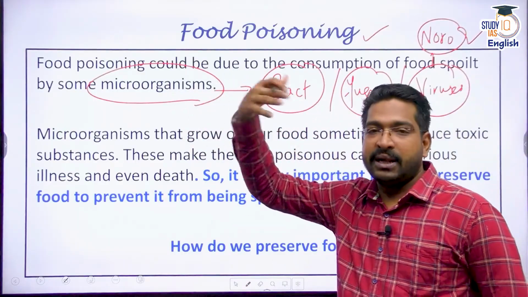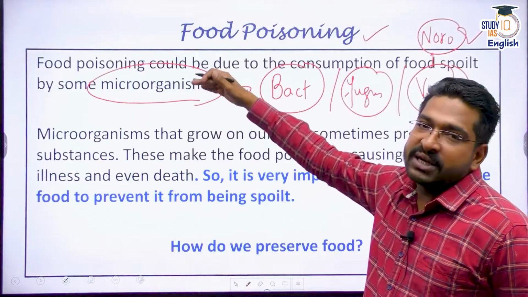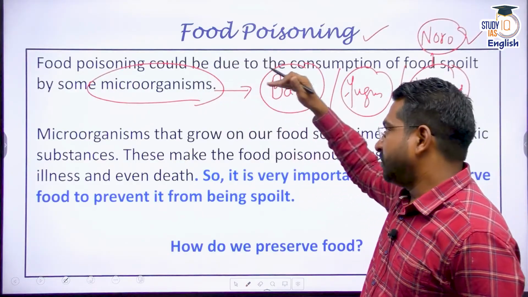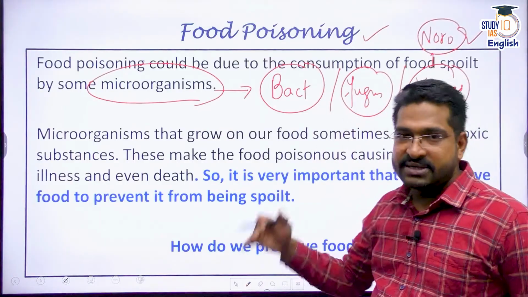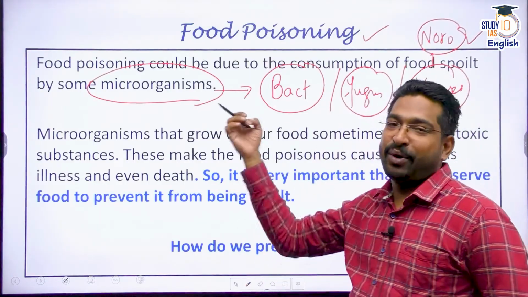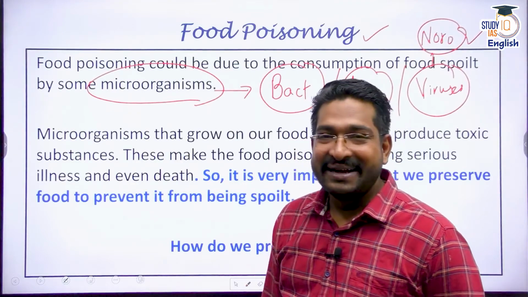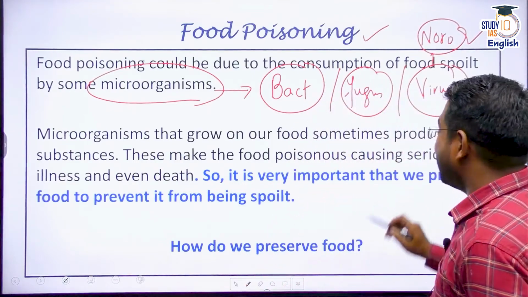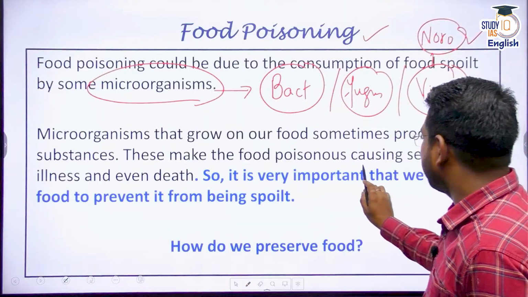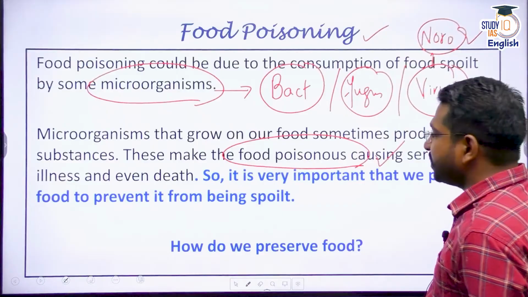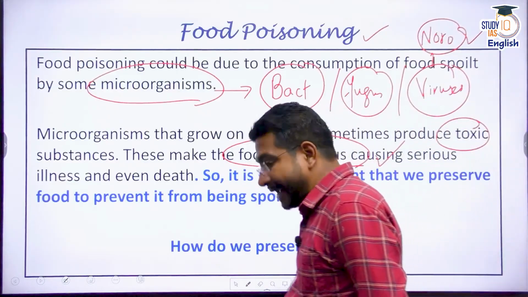If I ask you a question or create an MCQ where food poisoning is caused due to chemicals produced by bacteria, fungus, virus, etc. All the microorganisms which are harmful do lead to food poisoning. All right. Why? Because they produce some sort of poison or some sort of harmful toxin or a chemical which is not good for your health.